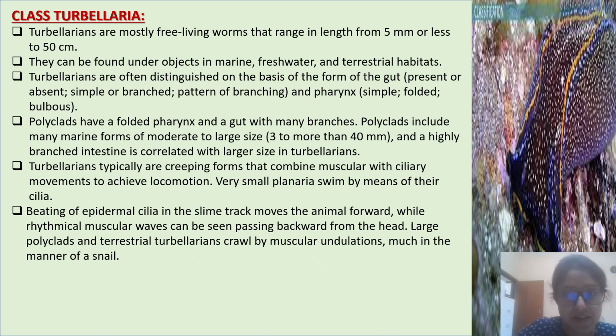Very small planaria swim by means of their cilia. Beating of the epidermal cilia in the slime track moves the animal forward, while rhythmical muscular waves can be seen passing backward from the head. Large polyclads and terrestrial turbellarians crawl by muscular undulation, much in the manner of a snail.